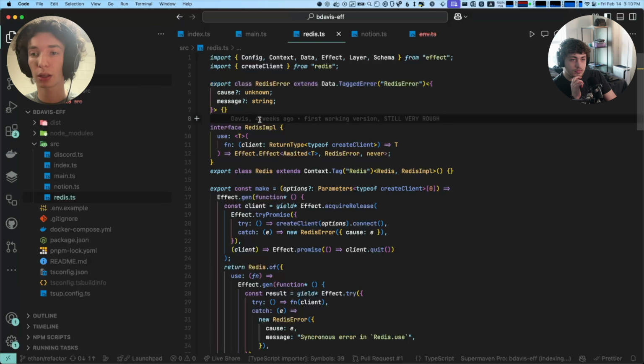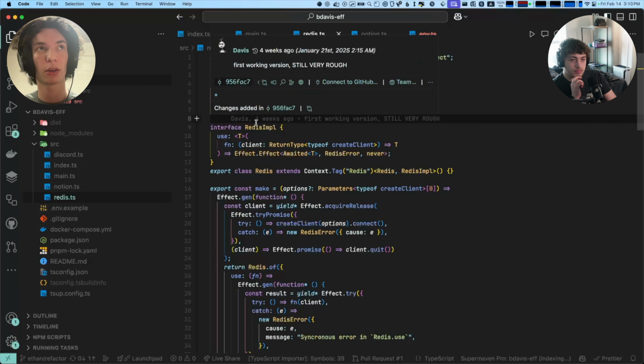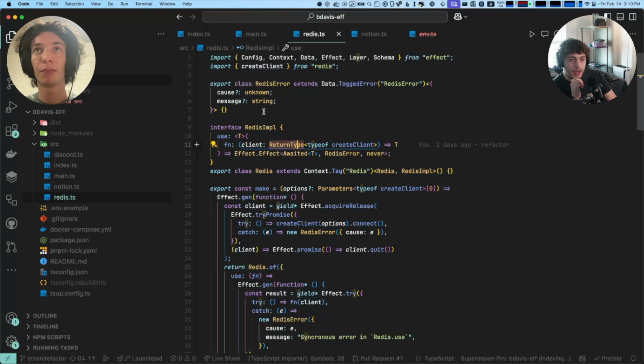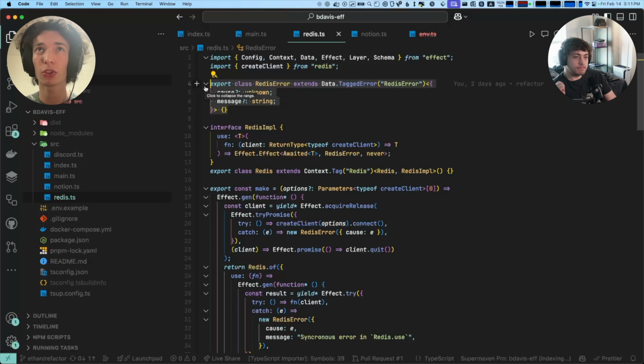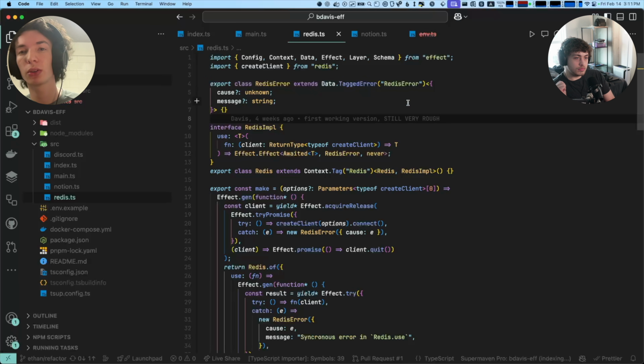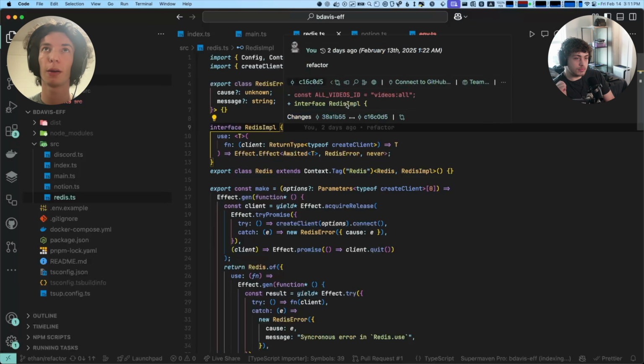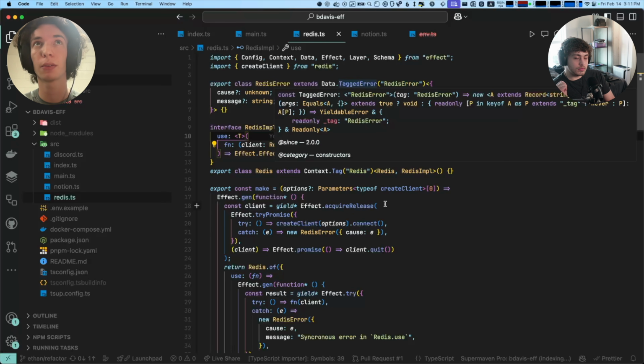So this is a pattern: we're going to have our own Redis error, a Notion error, and a Discord error. The other thing you'll see that is very common in Effect is this class pattern. We extend this class. It's like a function that returns a class that we extend. This function is called Data.TaggedError.